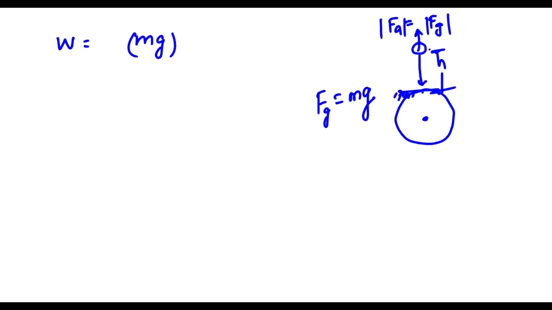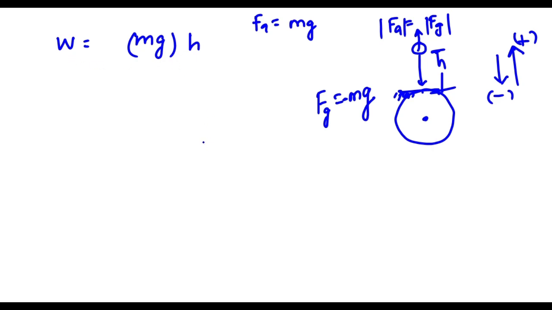So let's say we are taking the upward direction here to be positive, and any vector towards the downward direction we will take negative. So here Fg is, you can say, minus mg, and this Fa, you can say it is positive. So you can write Fa is mg and into h.